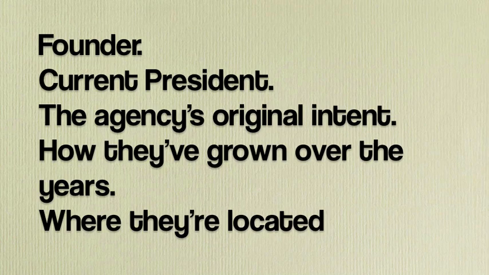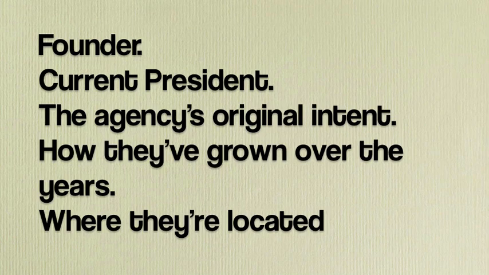The brief history is going to focus on the current president, the agency's original intent, how they've grown over the years, and where they're located. The first thing you're going to do is look at the founder. Who was the person who founded it, and when was the founding year? You need to make sure that's included. Obviously, the current president is important. And then you want to tell me more or less how the agency was originally set up and how it's progressed and changed over the years. It might have the same idea, but the mission may include a lot more than it originally included, so you need to make sure that's set. And if it's located in a lot of different areas, just give me its central office. That's perfectly fine.